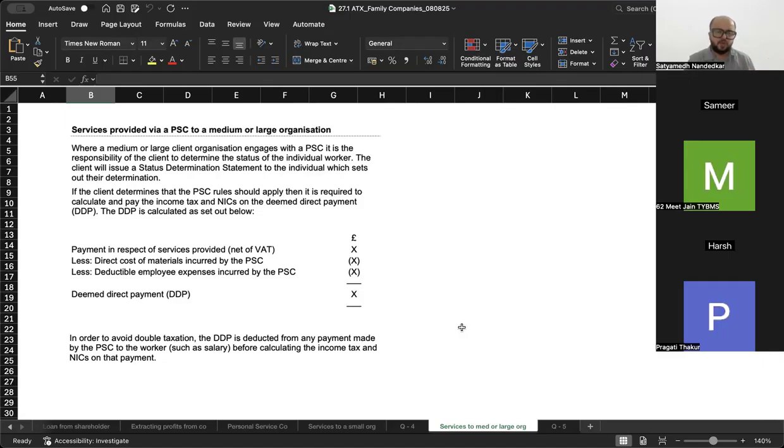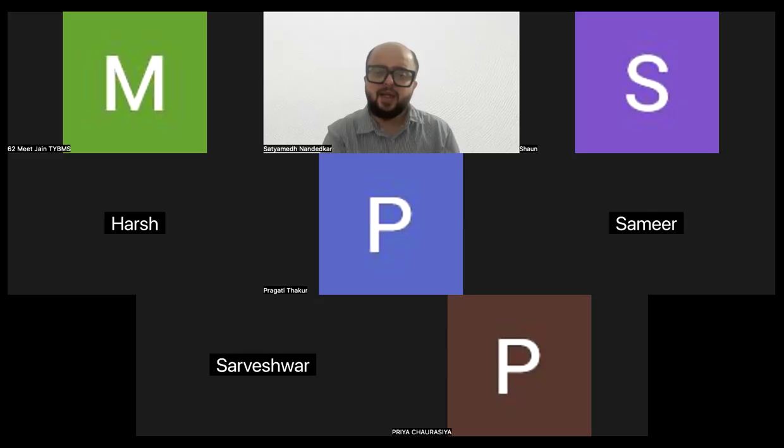So basically, the idea of personal service companies is to ensure that the anti-avoidance activities that were happening, you can nip those activities in the bud. यहाँ पे formula learn करना है, that is the only thing that you are supposed to do.